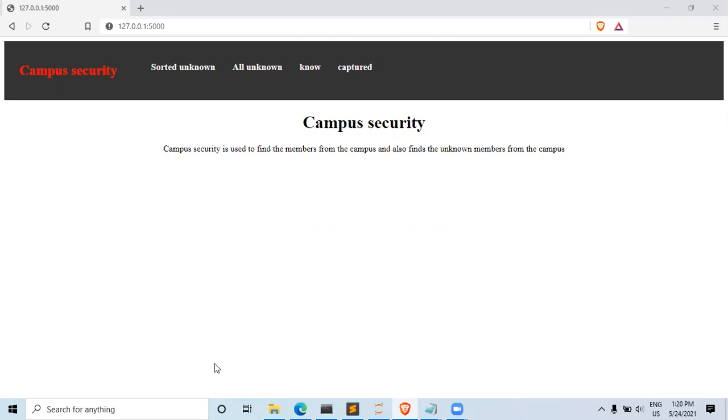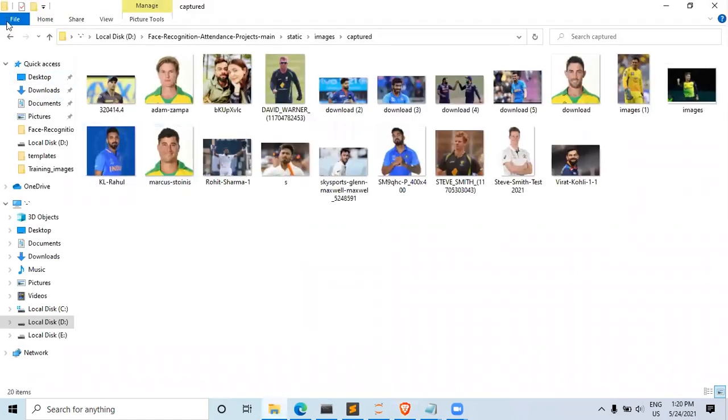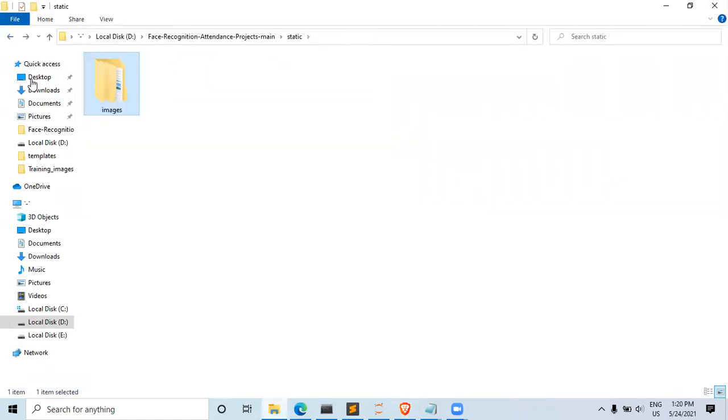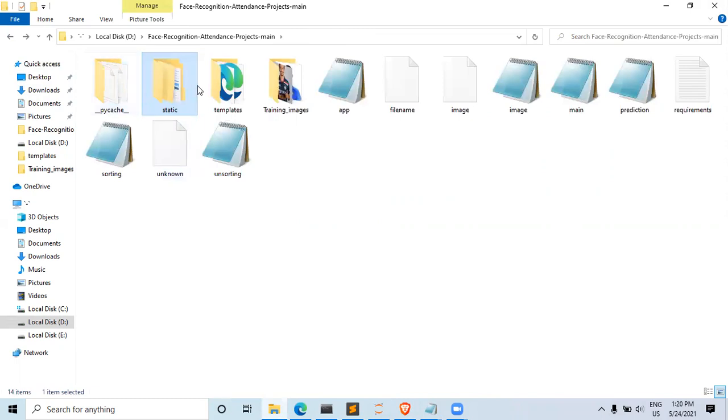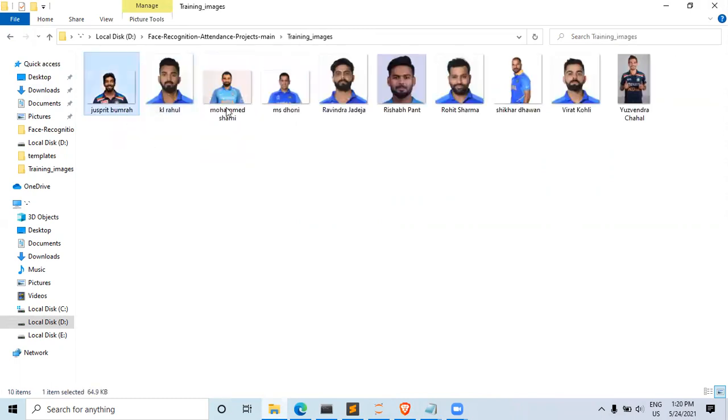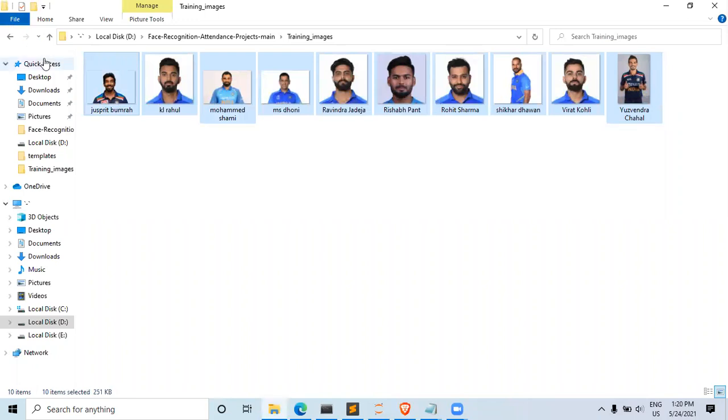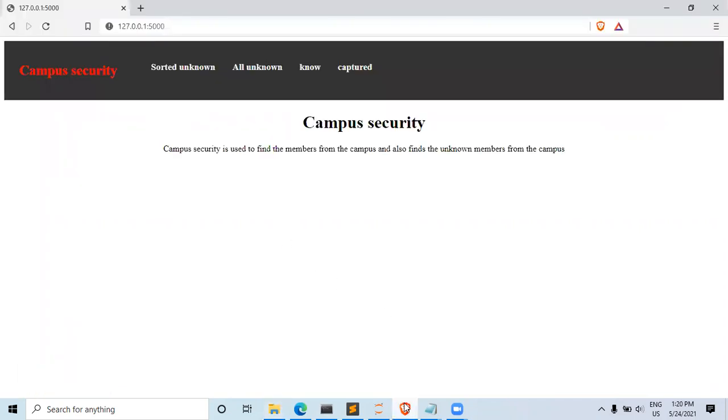As you can see here, I have taken the 11 players of the Indian cricket team. These are the 11 players. What the Indian team has decided is that only these players will be allowed in the dressing room. No one other than these players will be allowed in the dressing room.